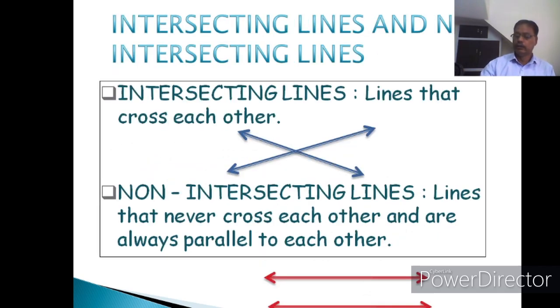Now we are coming to intersecting lines and non-intersecting lines. Intersecting lines are lines that cross each other. Means they intersect each other at one point, and are called intersecting lines. If the lines do not intersect anywhere after extending infinitely in both directions, those lines are called non-intersecting lines. The other name of non-intersecting lines is parallel lines. So we can say parallel lines also. You can see the figure, this is the intersecting lines and this is the parallel lines.